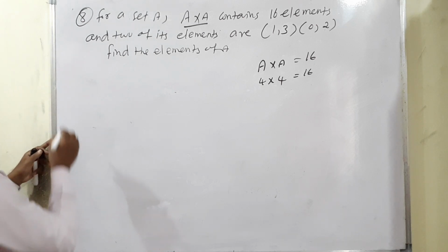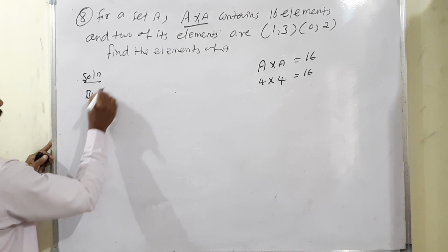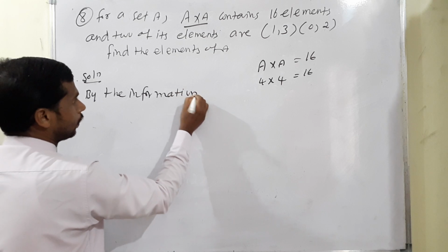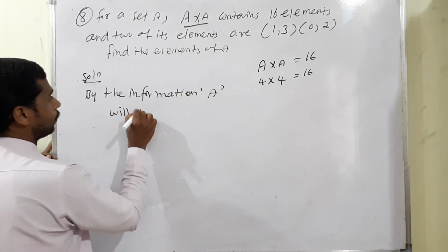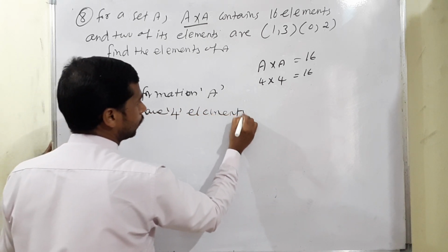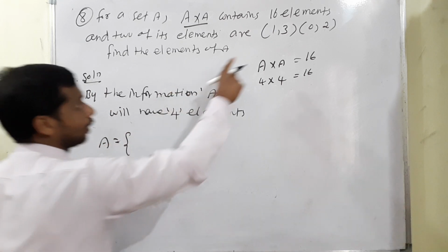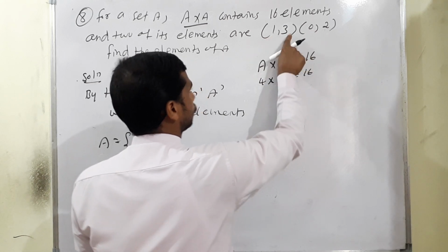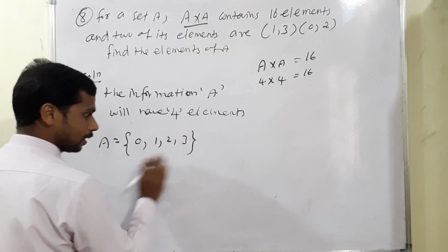The elements also, by the information, we can write it. A will have how many elements? 4 elements. Therefore, A is equal to, what are the numbers possible? It is already given, the set actually has 0, 1, 2, 3. Definitely we can say the elements are 0, 1, 2, 3. This is our final answer.